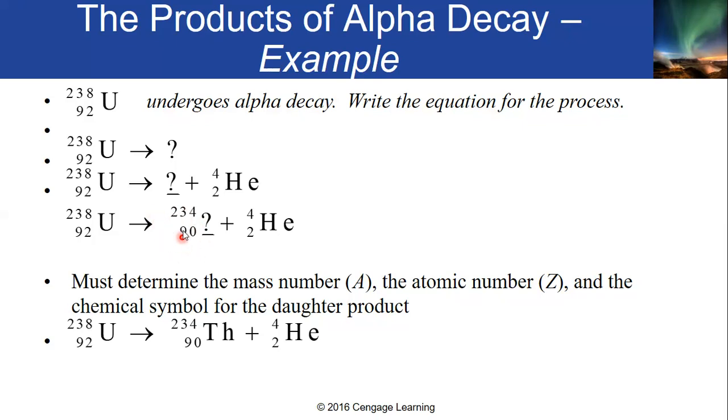So anong gagawin natin? Mag-cheat tayo. Gagamit tayo ng periodic table of elements in order for us to identify which element has an atomic number of 90. So based sa ating periodic table of elements, makikita natin na element na yon is actually thorium. That is why for the nuclear decay equation of uranium-238, 92 undergoes an alpha decay, it will result to this daughter nucleus of 234 thorium plus 4,2 He or the helium nucleus. So ganon kasimple.